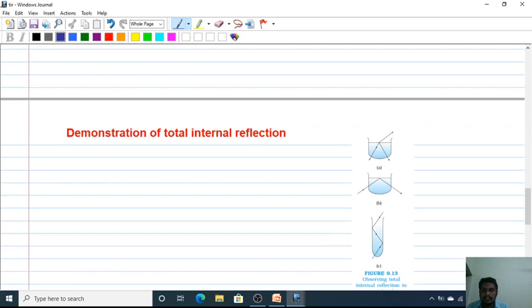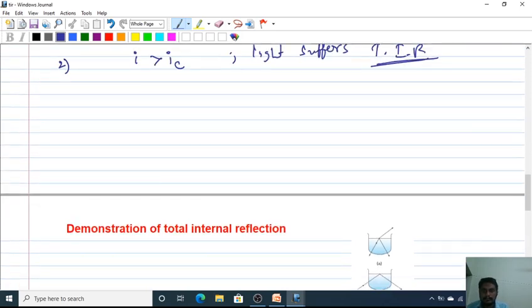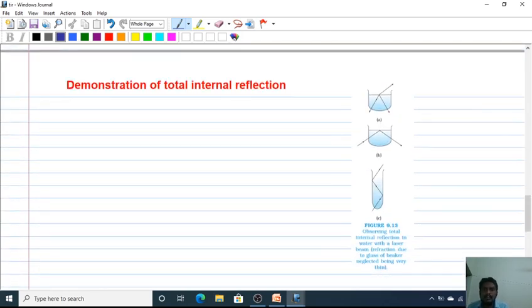The next one is a demonstration of total internal reflection. How will you know whether light has suffered total internal reflection or not? You can do a small activity. Let us take a beaker filled with water.